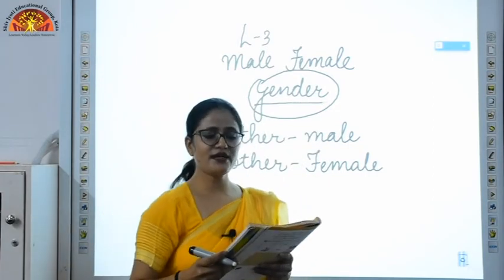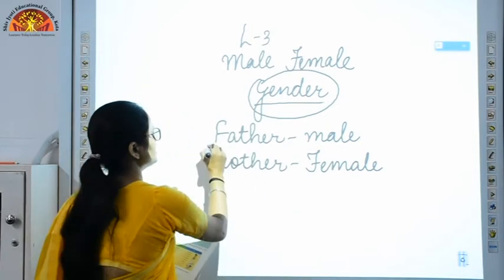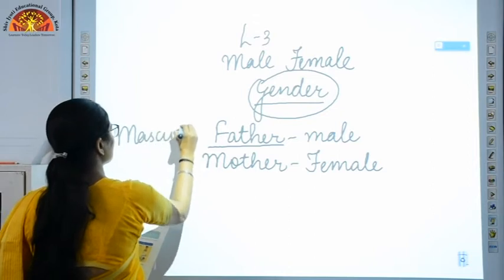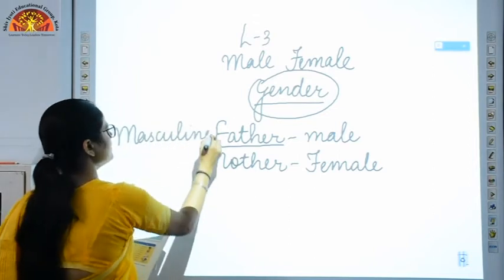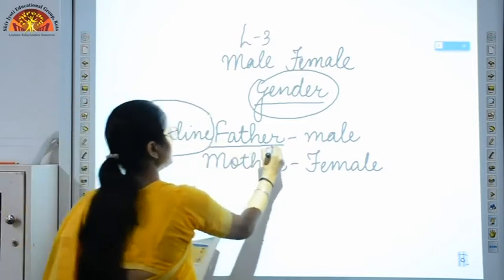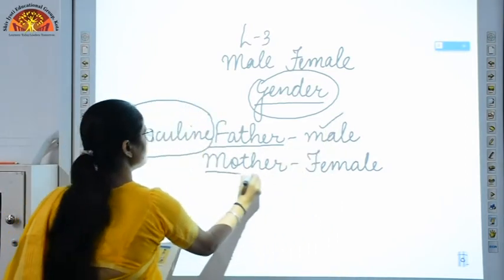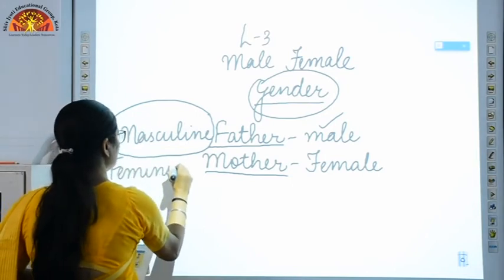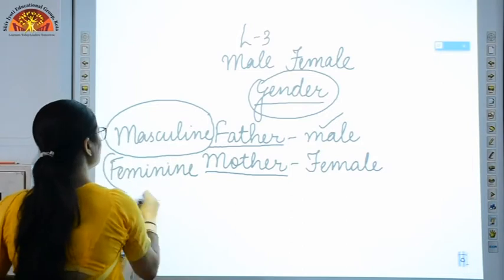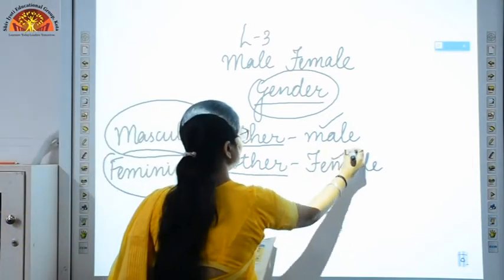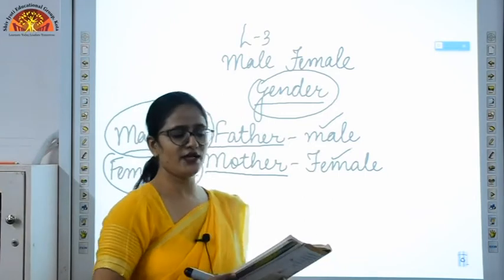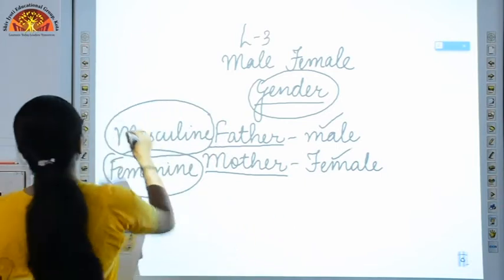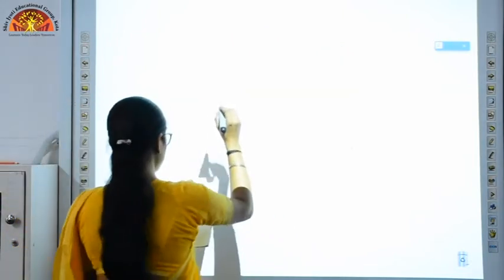Now, masculine gender refers to males. This is a masculine gender which explains the male factor. Now, this is the feminine gender which explains the female factor. Okay. So these are the two types of genders I have just explained. Now there are two more genders I'll tell you about. Let's see the exercise for masculine and feminine.